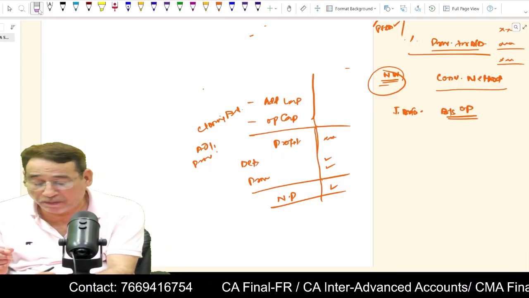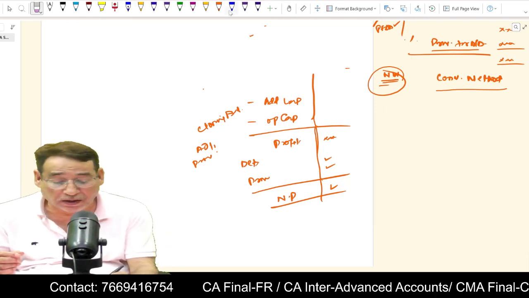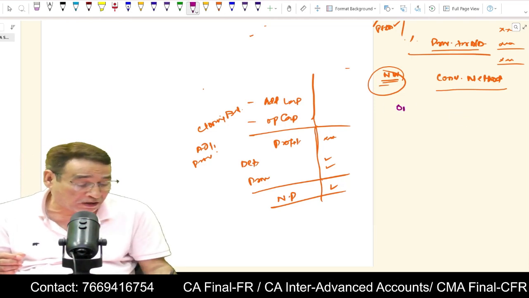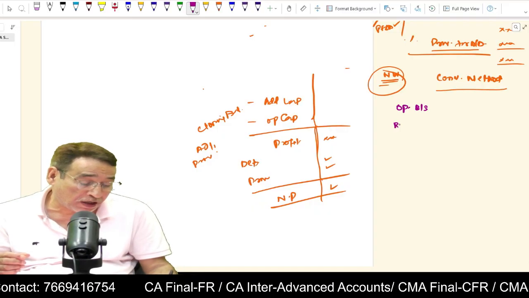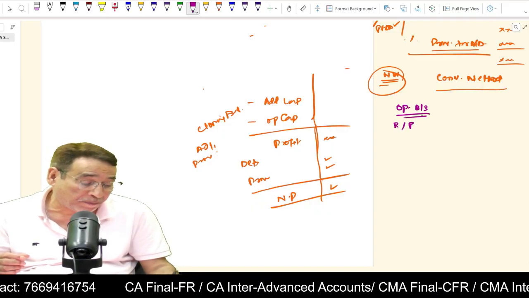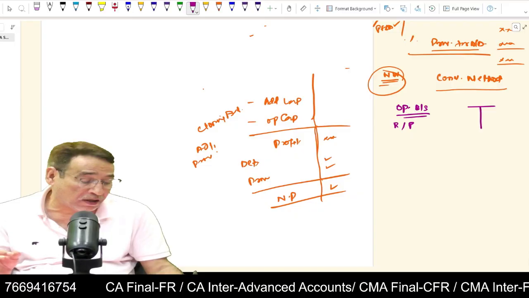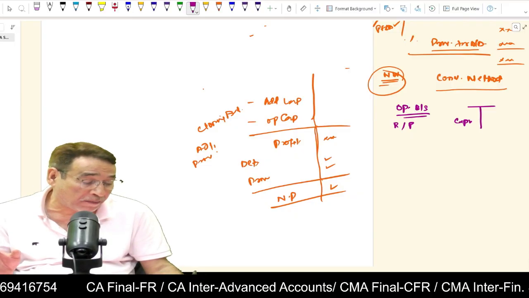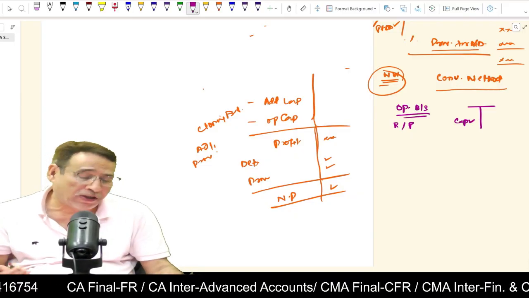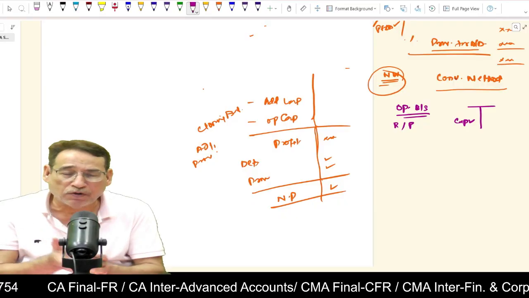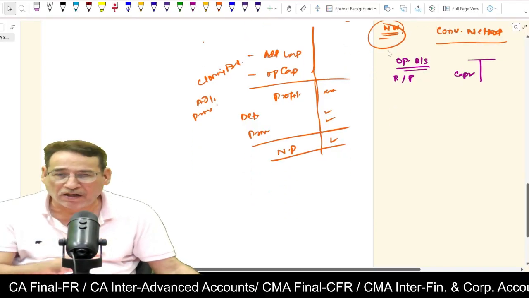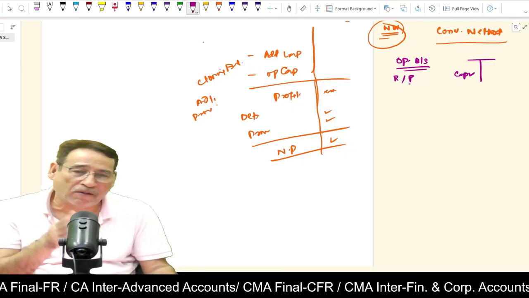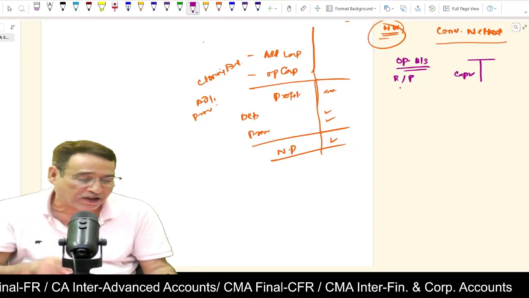For example, there is a particular question where you have been given the opening balance sheet, and some information regarding receipts and payments will be given to you. Because the opening balance sheet is given, you have the opening capital. Now, conversion method means we have to convert the accounts into the double entry system. I told you it's a very simple topic actually. Unnecessary phobia has been made that this is cumbersome and troublesome, nothing like that actually.